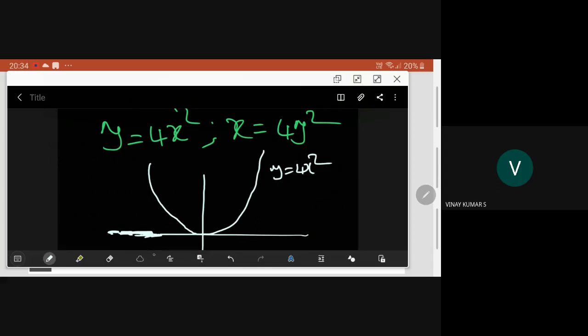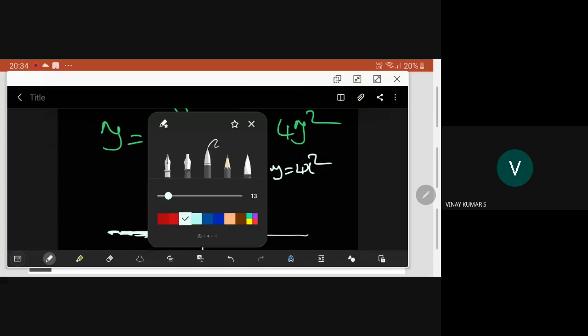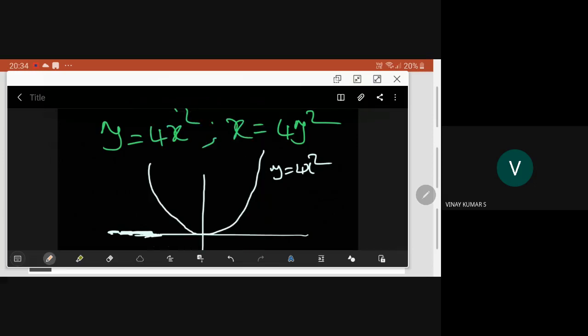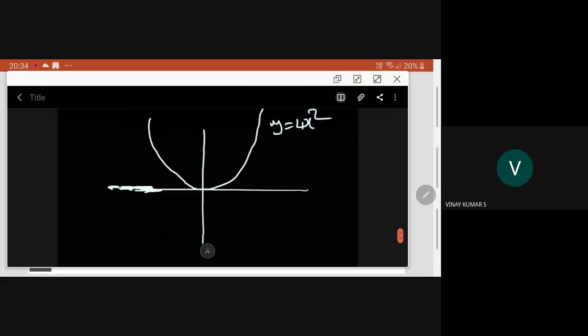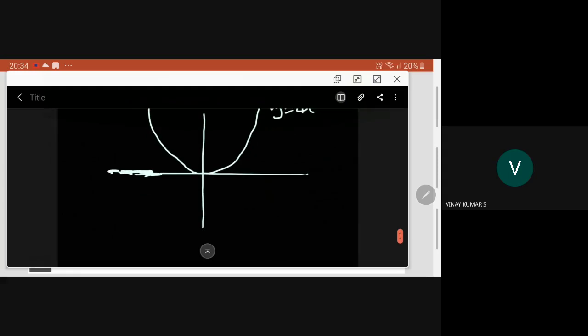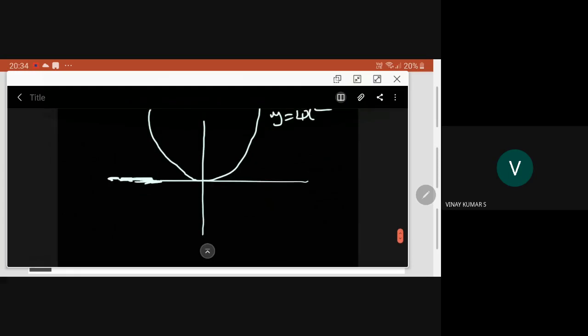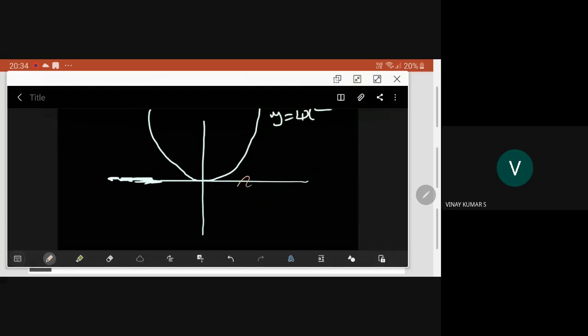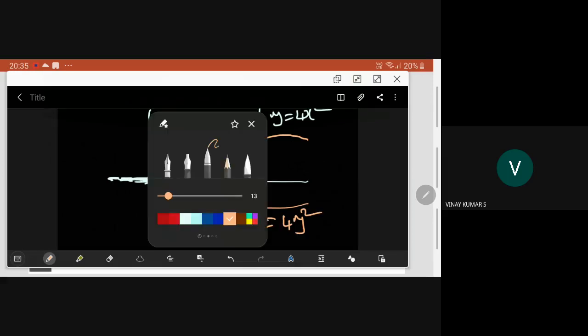If you take x is equal to 4y square, x is always positive, so our graph will be in this direction. It will be like this. So x is equal to 4y square. So where is our region of integration now?